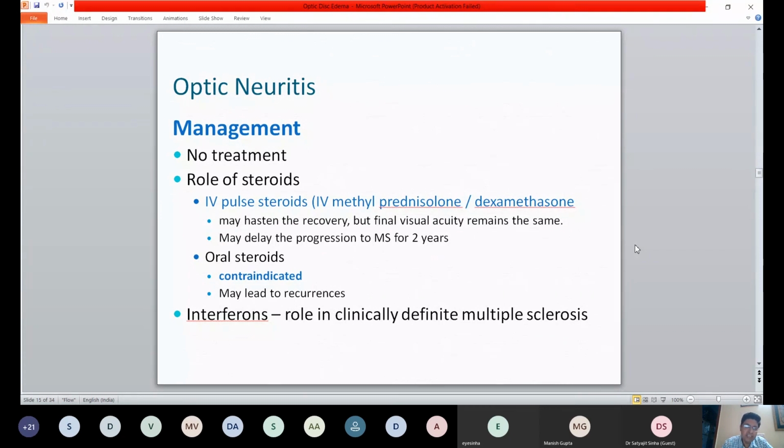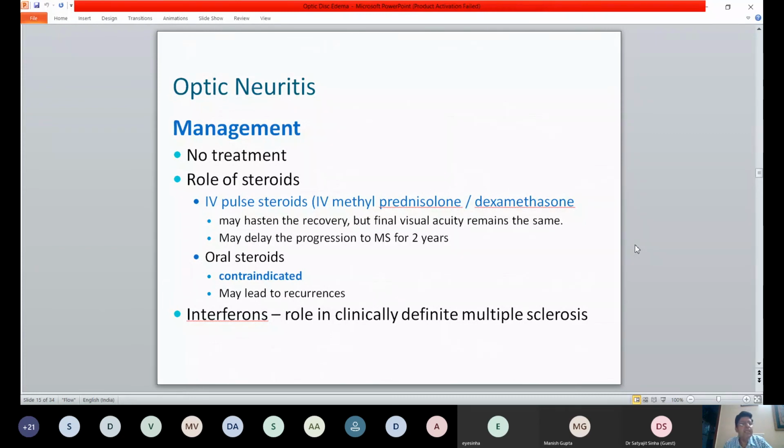That's the key diagnostic investigation you must do, because if there are positive lesions on the brain MRI, the likelihood of the patient developing MS is 3 times that of not having any brain lesion. So it becomes a key diagnostic feature. And of course, it'll help you to pick up anything else that may be responsible for the neuritis, including NMO or neuromyelitis optica, which will have a slightly different MRI feature. So it can be possible to pick up these things now on the MRI. So it becomes the single most important investigation we do in optic neuritis.